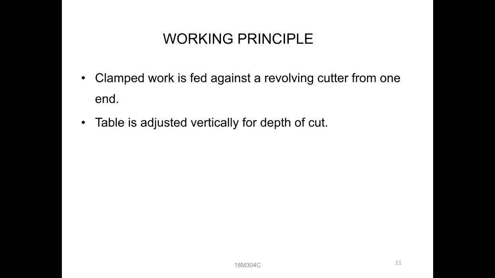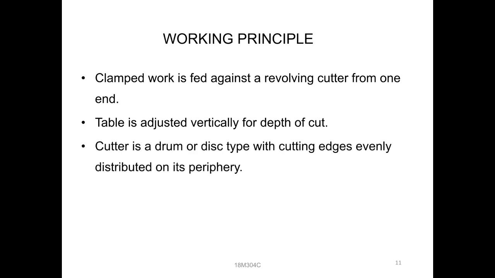Next one, the table is adjusted vertically for the depth of cut. However much depth of cut we need, the table will be adjusted by that much. Then next, the cutter is a drum type or disc type. We observed previously that the cutter is in the shape of a round cylindrical component. So the cutter is a drum or disc type with cutting edges evenly distributed on its periphery, which makes it easy to use.